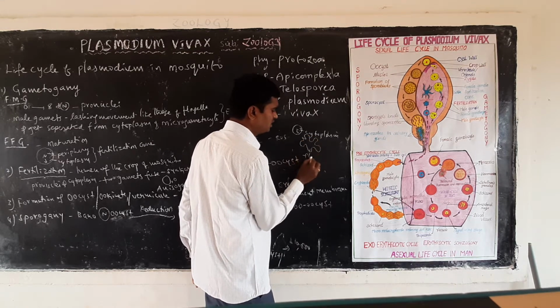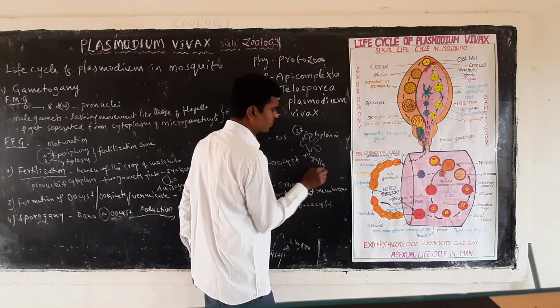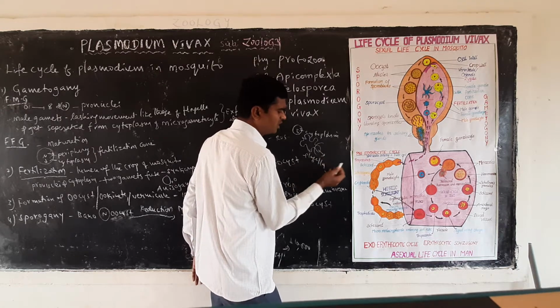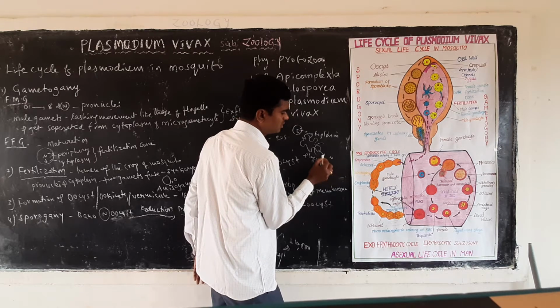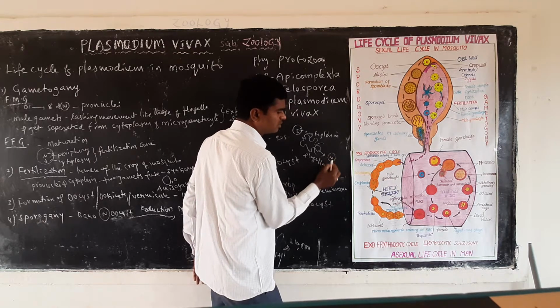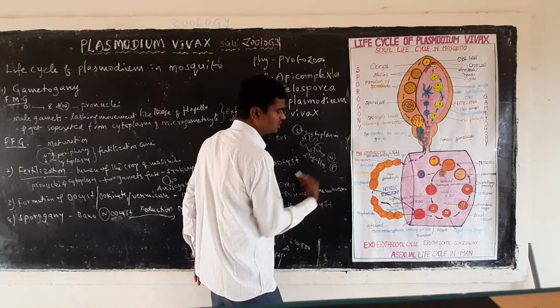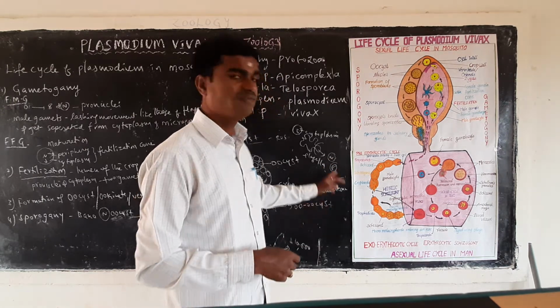It contains flagella-like structures. Each flagellum further forms a separate nucleus and cytoplasm. It is changing structure, and that is called exflagellation.